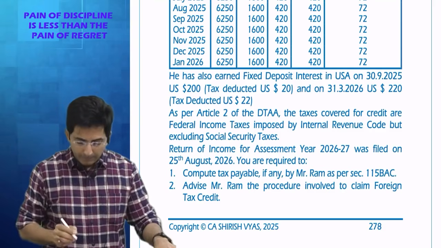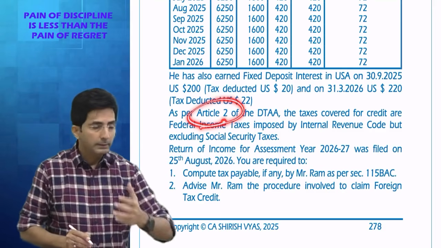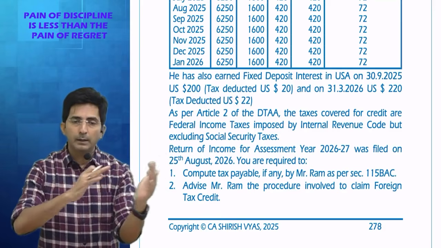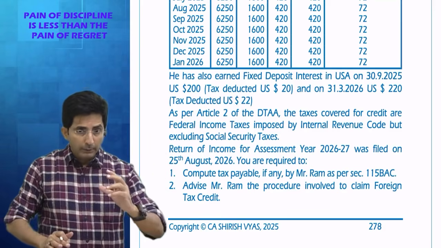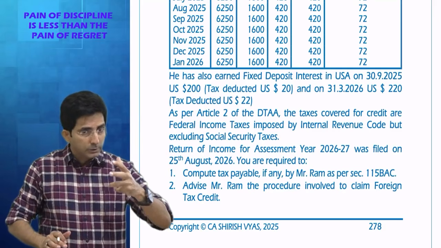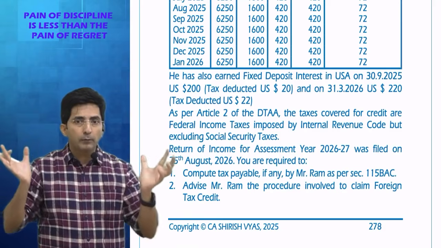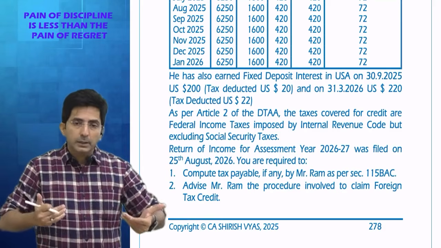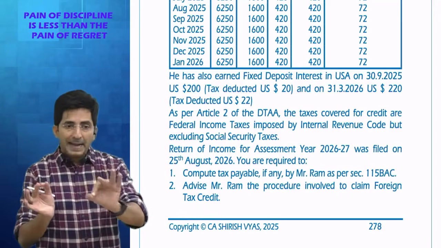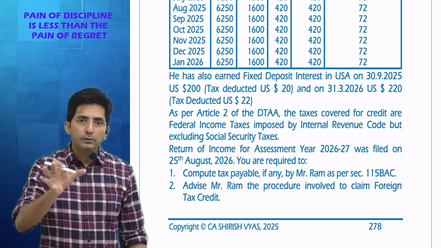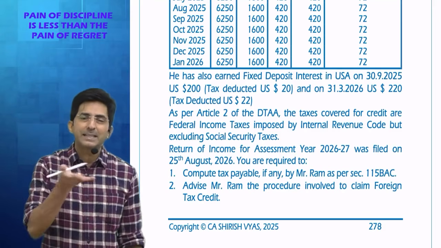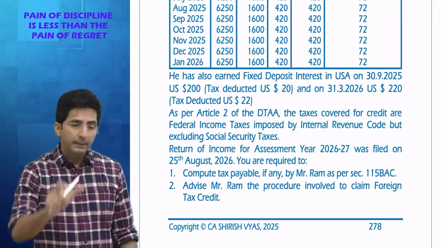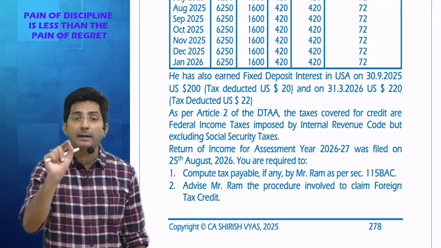Exactly where in the agreement is it written? In Article 2. If you see a real-life DTAA, it is drafted in article form: Article 1, Article 2, Article 3. In the topic of Model Tax Convention, you will study the exact format of a DTAA and what the provisions in a real-life DTAA are. You will study this in one separate topic called Model Tax Convention, and there you will learn about different types of articles. Articles are like sections. Like in the Income Tax Act, there are various sections making provisions. In an agreement, we don't have sections, we have articles.